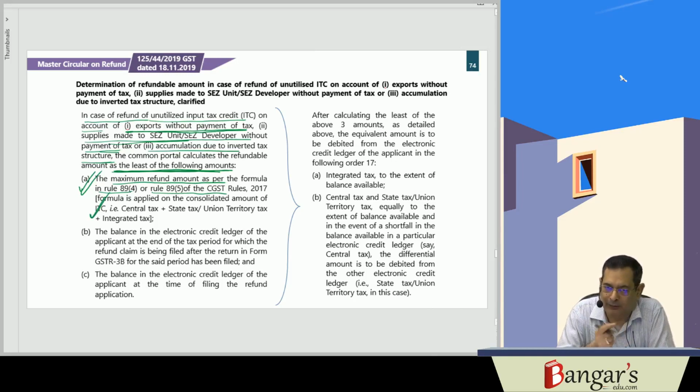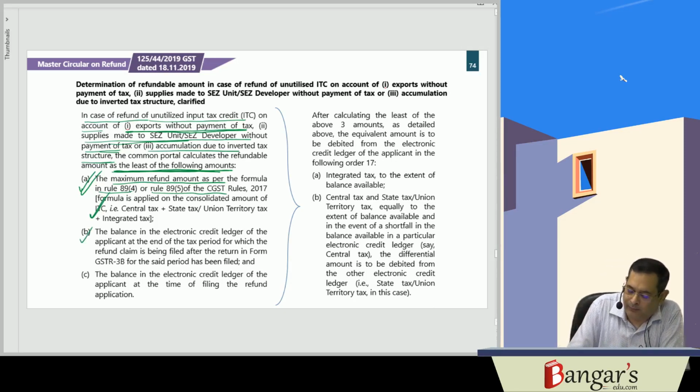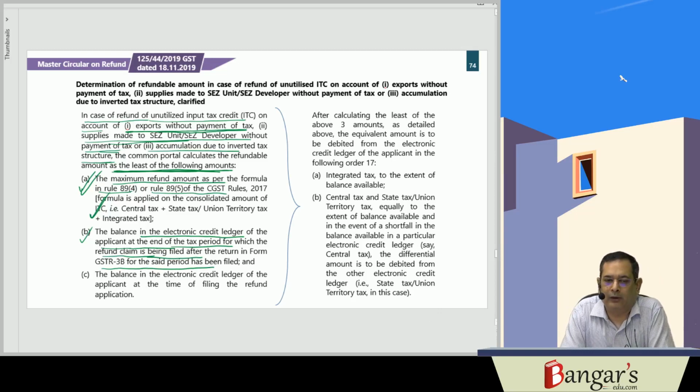On that, we will be applying the formula and working out the amount of refund of the unutilized ITC. Then the second amount is what? The balance in the electronic credit ledger of the applicant at the end of the tax period for which refund claim is being filed, after the return in Form GSTR-3B for the said period has been filed. So whatever is the balance in the electronic credit ledger at the time of the tax period for which we are making the refund application.